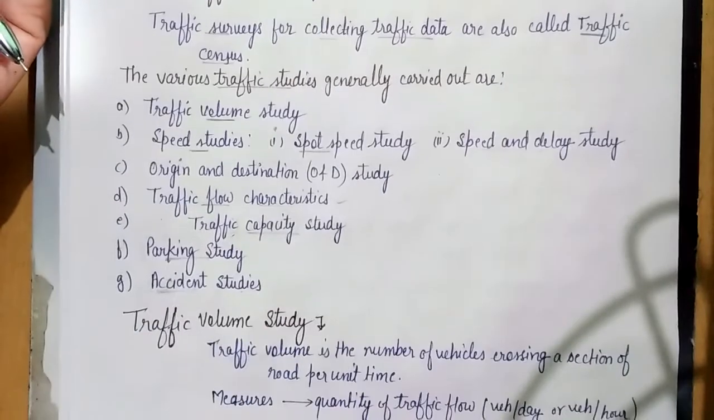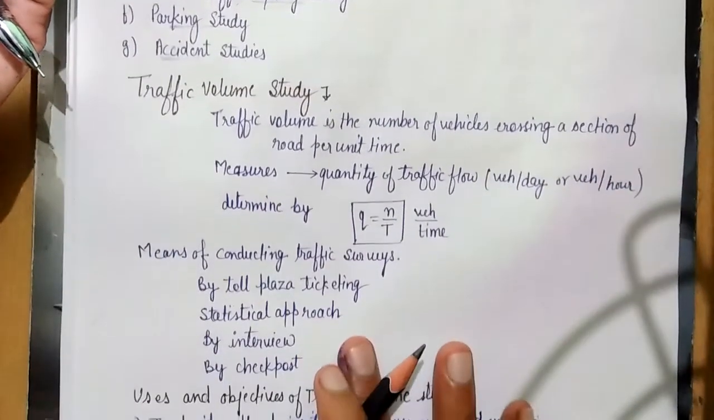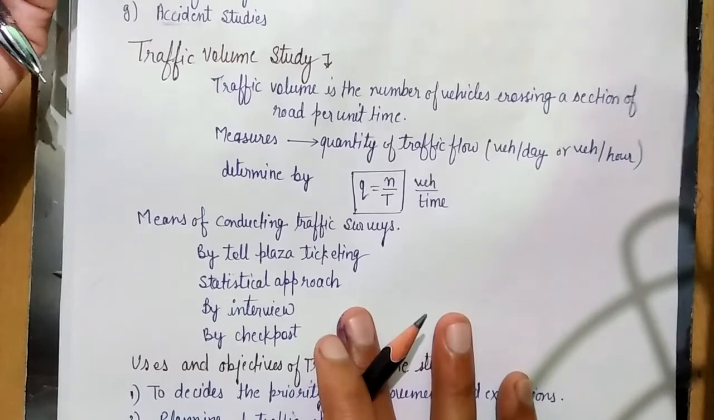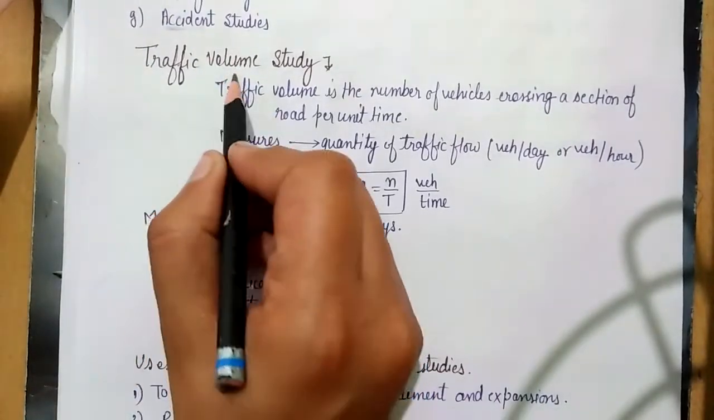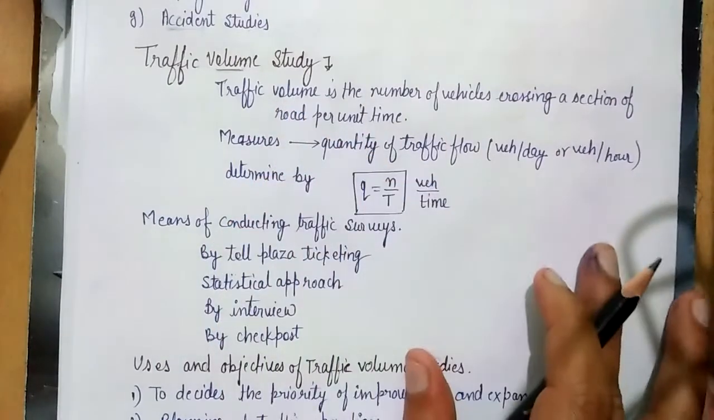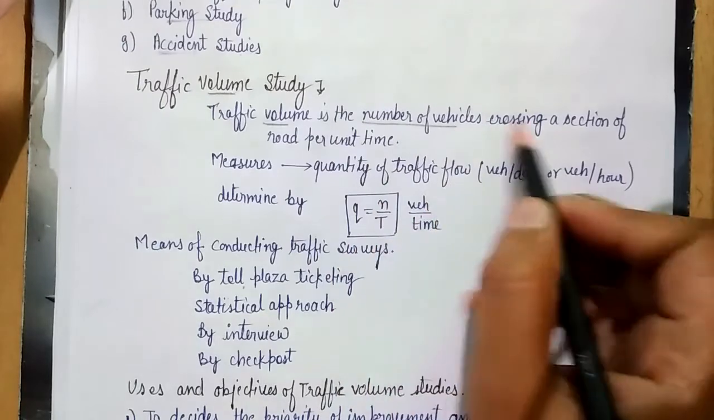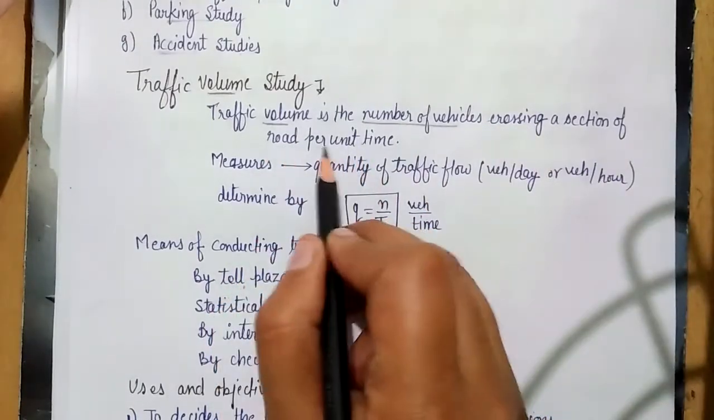Now first we are going to study about traffic volume. Okay, traffic volume. So what do you mean by the traffic volume? Traffic volume is a number of vehicles crossing a section of road per unit time.